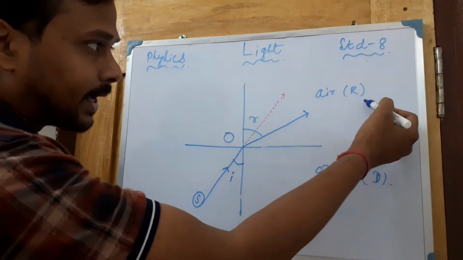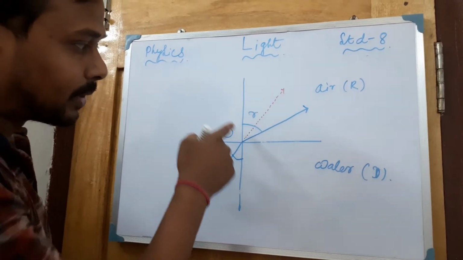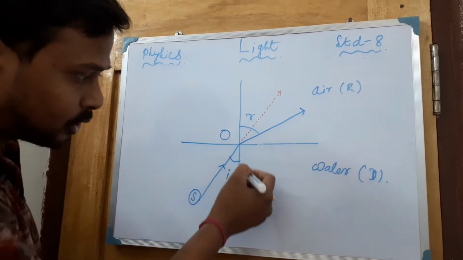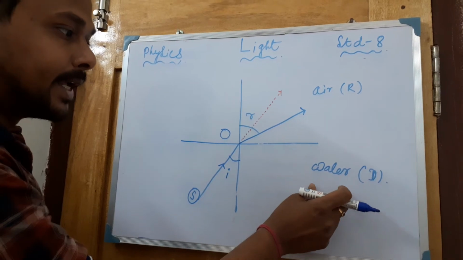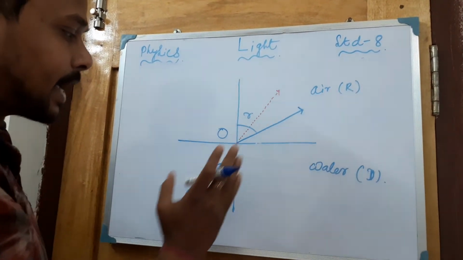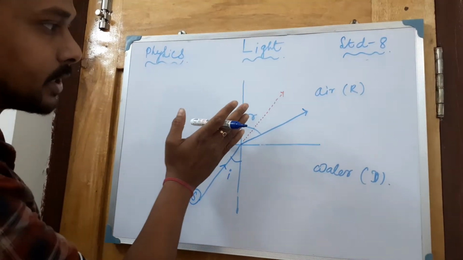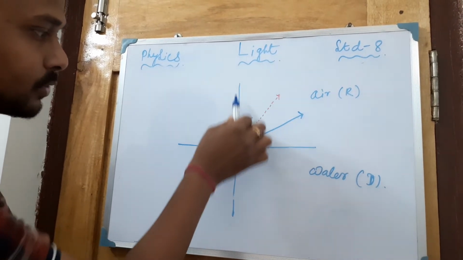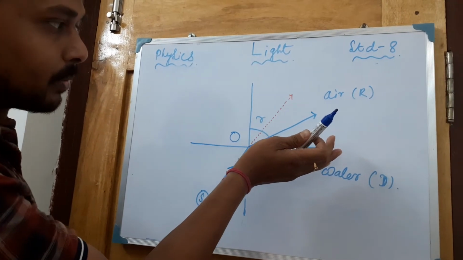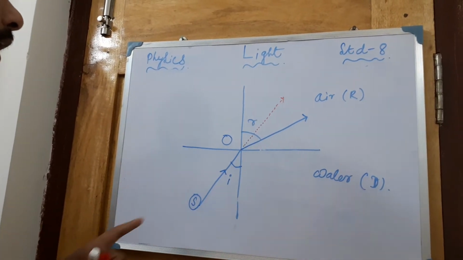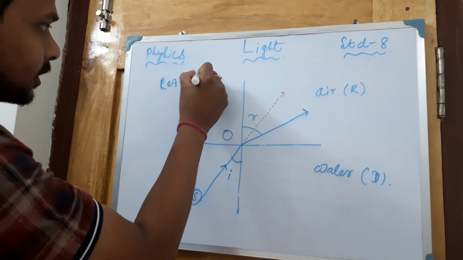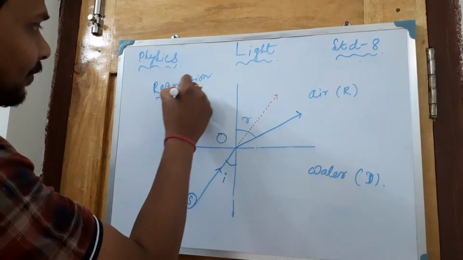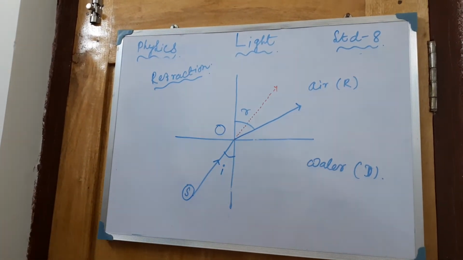When the ray of light goes from the rarer to the denser medium, it bends towards the normal. If the ray of light goes from the denser medium to the rarer medium, then it goes away from the normal. This one is the normal, so away from the normal. This is called the refraction phenomenon. So you have to understand this.